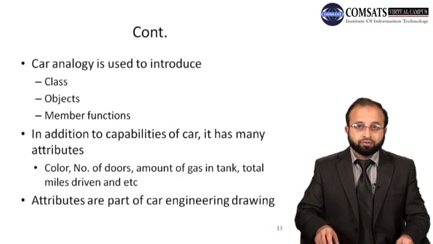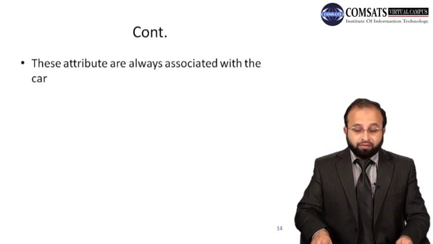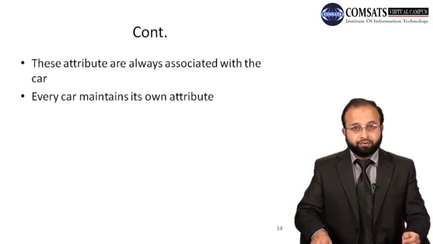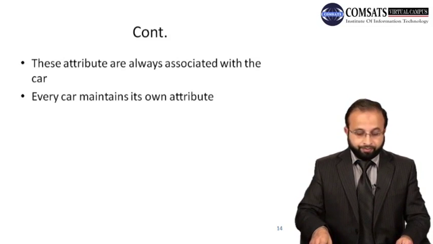These attributes are basically used in the car engineering drawing to perform the various capabilities. These attributes are always associated with a car, or we can say every car maintains its own attributes. My car has its own attributes and your car has its own attributes.